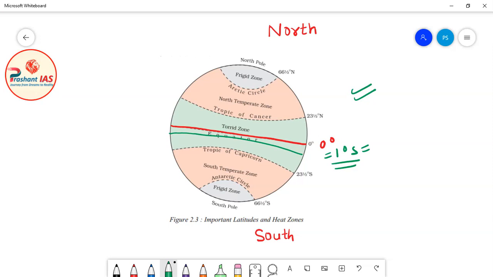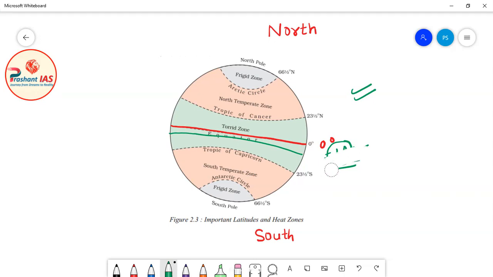Okay, so these are known as parallels of latitude. Just for the sake of convenience, I am repeatedly saying latitude, but you have to say parallels of latitude. For example, this will be the 1 degree latitudinal circle, or we can also call it the 1 degree parallel of latitude. So the 1 degree parallel of latitude means this will be a circle on the surface of Earth on which all the latitudes whose measurement will be 1 degree will lie. It is the circle which will connect all the latitudes whose measurement will be 1 degree south.